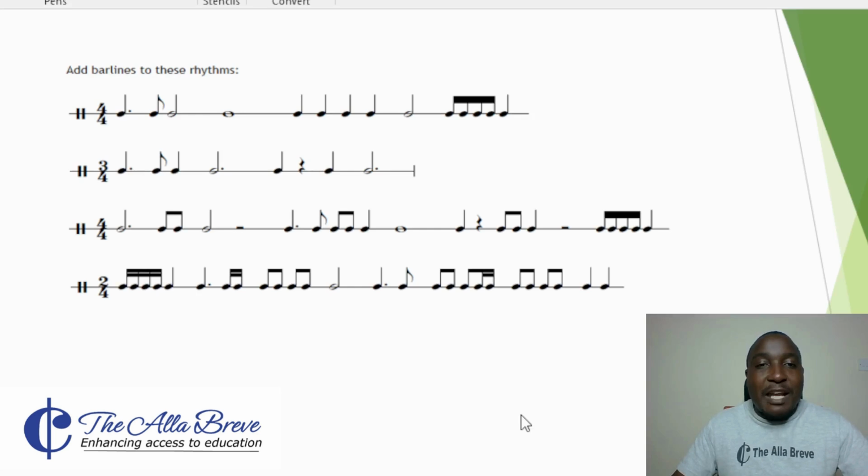The last section tells us to add bar lines to these rhythms. It's almost similar to where we started. So how do we add bar lines? The first one is 4/4 time signature. The time signature will be key in guiding us where to start from.